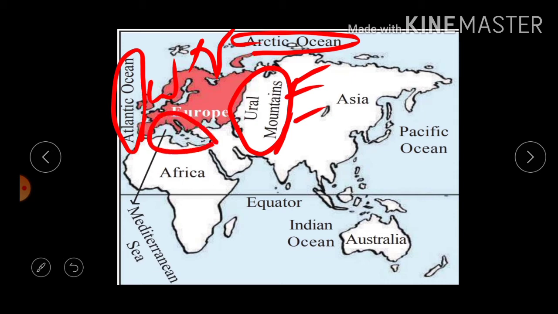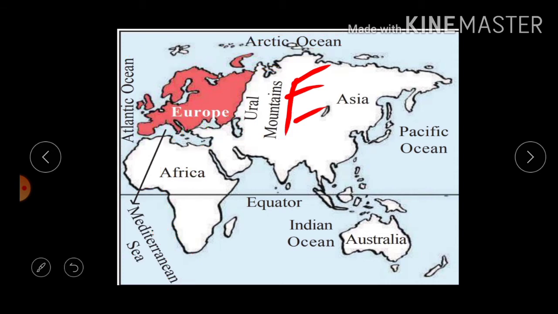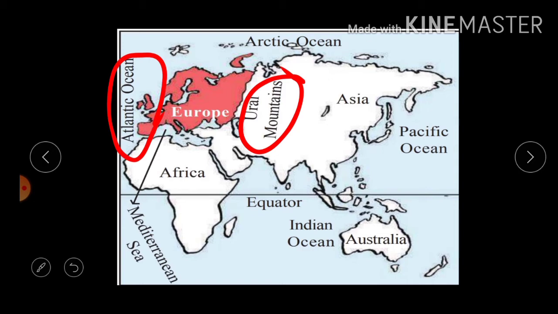And also here a sea is shown. Can you guess the name of the sea? That sea is the Mediterranean Sea. So the south boundary of Europe is the Mediterranean Sea. Okay children, the east boundary of Europe is the Ural Mountains, the west boundary is the Atlantic Ocean, the south boundary is the Mediterranean Sea, and the north boundary is the Arctic Ocean.